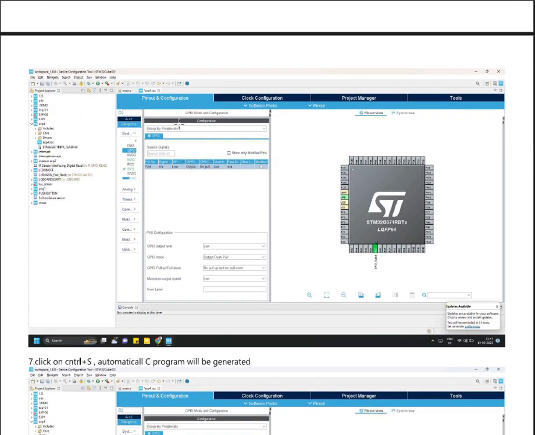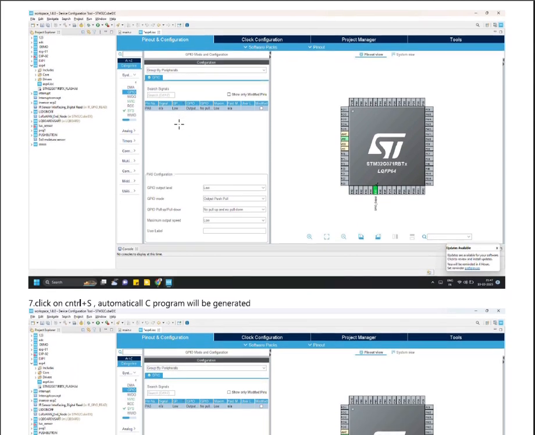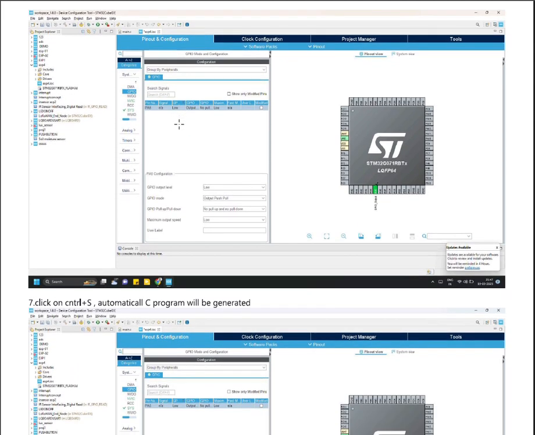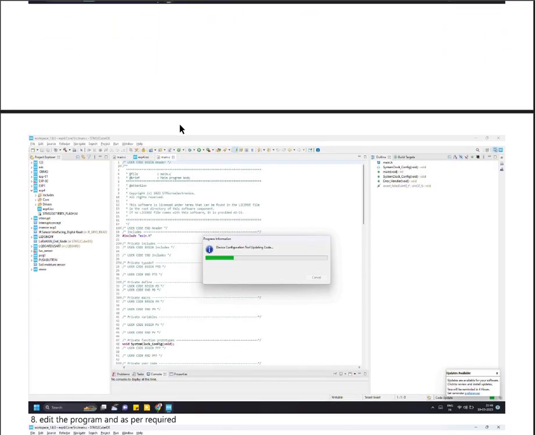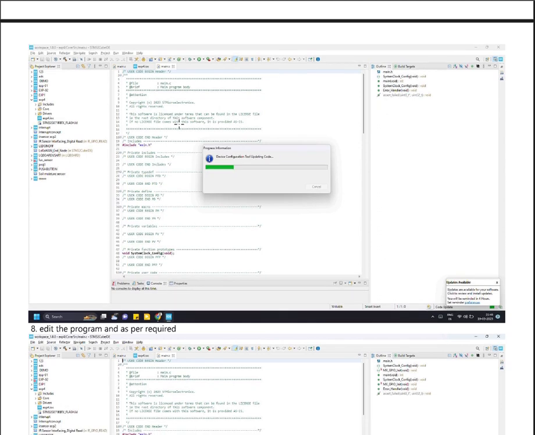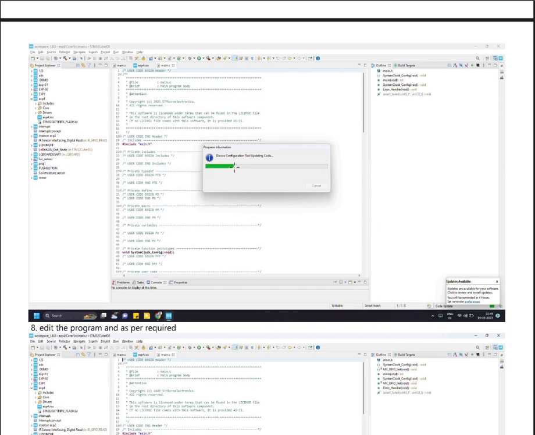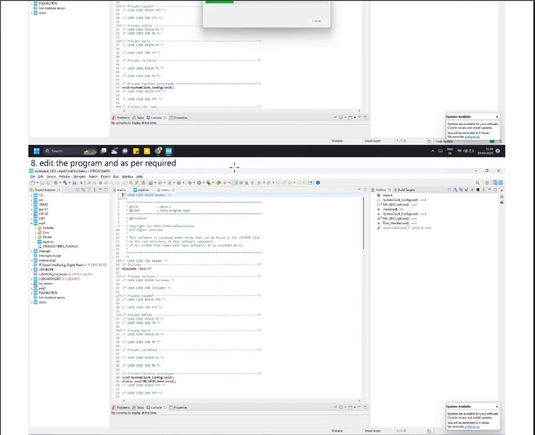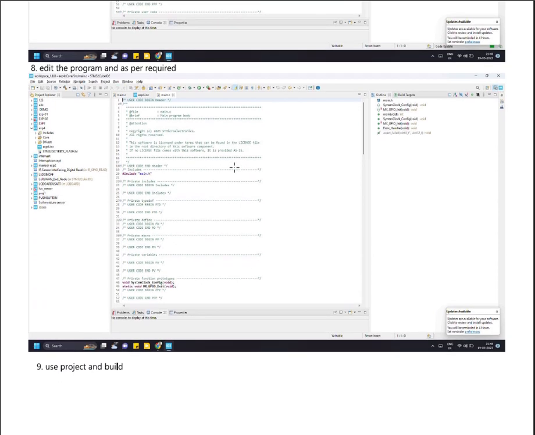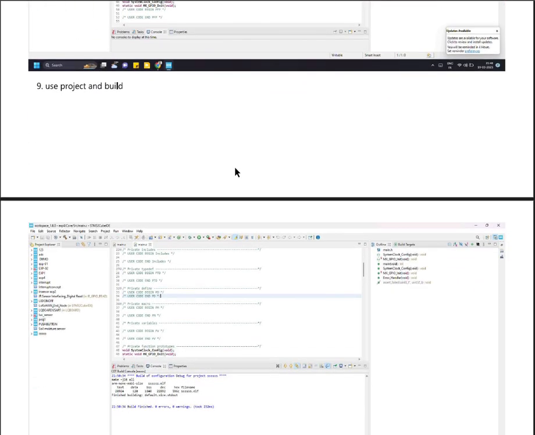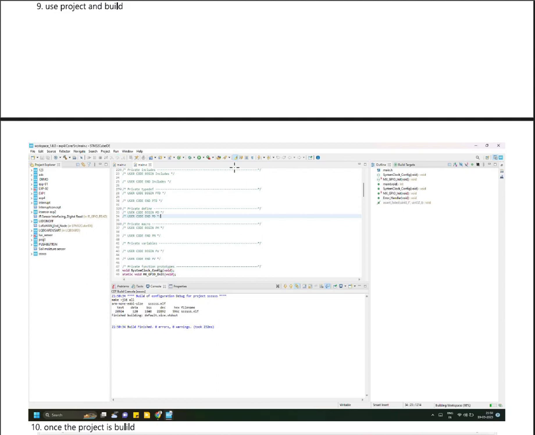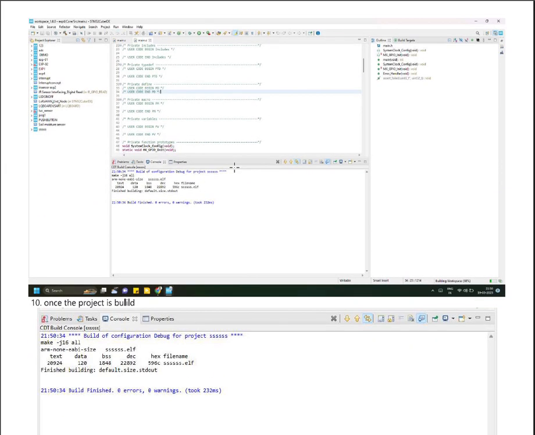Once you configure all the pins, press Ctrl plus S, then a C program will be generated automatically. While generating the C program, this is the interface you will get. Edit the program as per your requirement. Use the project and build. Once you have completed your code, run the code for clarification.